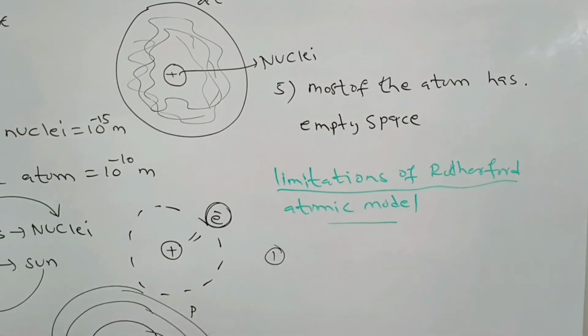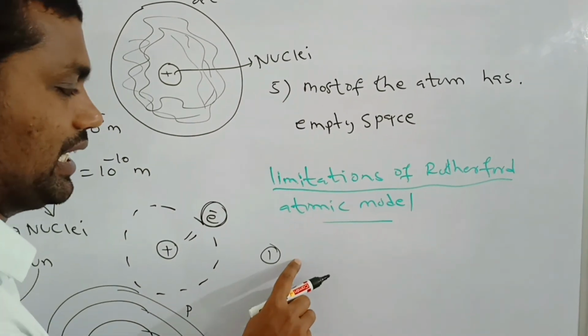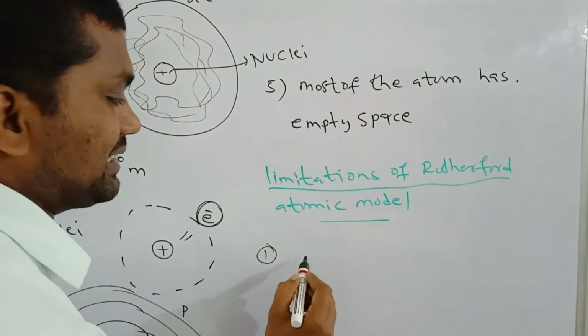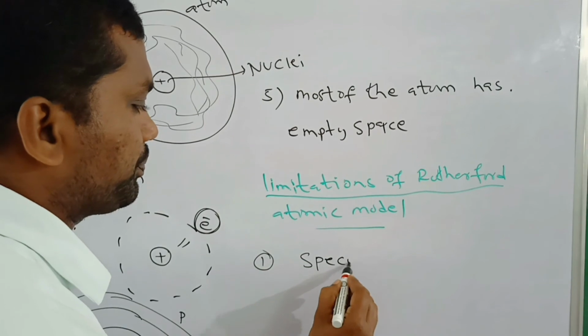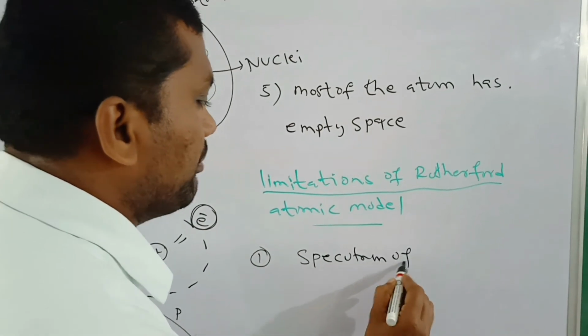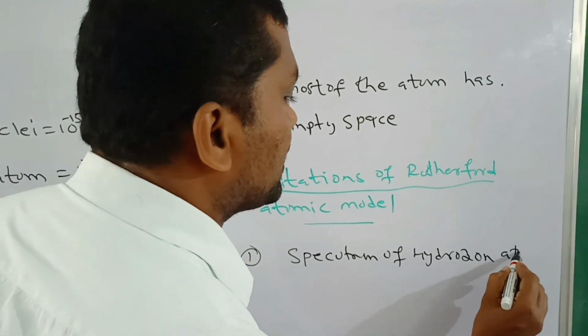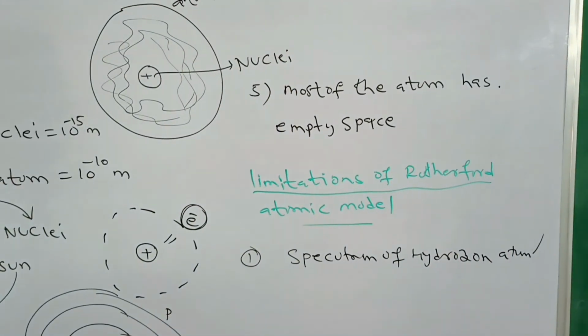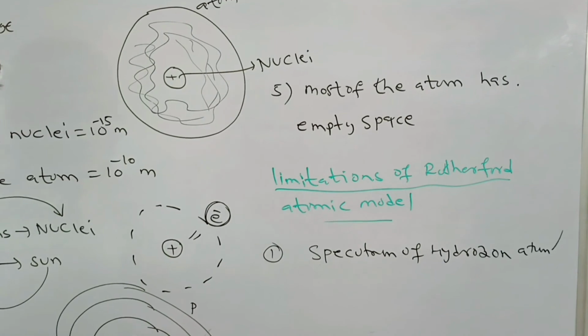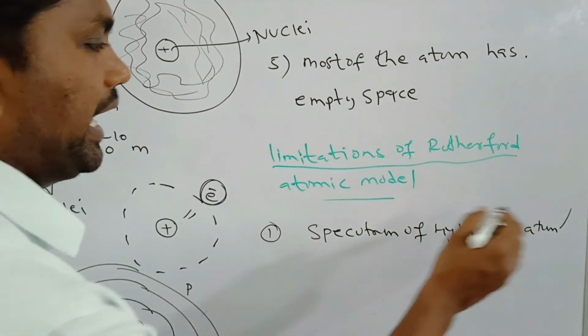The first point: the Rutherford atomic model could not explain the spectral series, the spectrum of the hydrogen atom. So this is the first point. It could not explain the spectral lines or spectral series of the hydrogen atom.